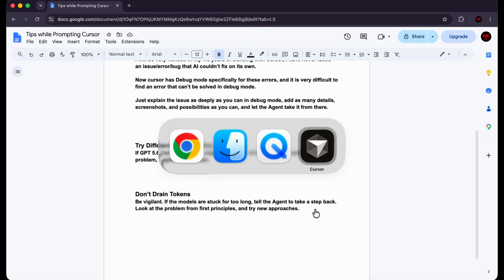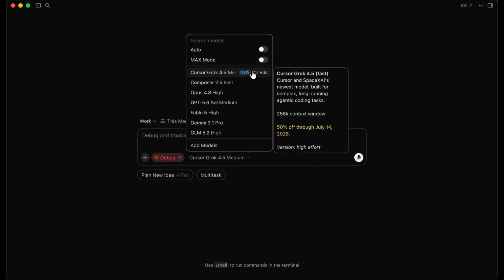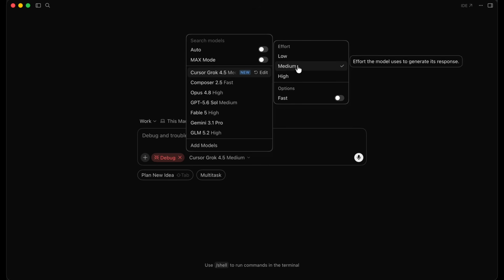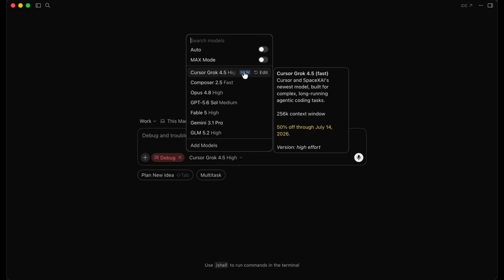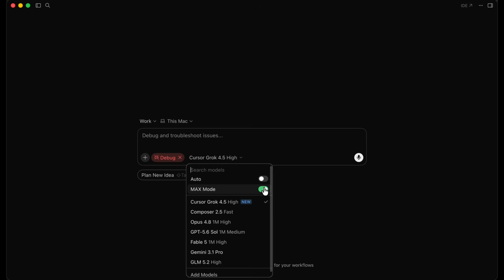So if I head over to Cursor right over here, this is Grok 4.5 medium. Right, but I can click on edit here and I can turn the effort to high. All right, so Cursor Grok 4.5 high is obviously going to be a lot better at debugging compared to medium. And I can also turn on max mode. All right, which will max out context windows and tool calls. So you can enable max mode and start using max mode as well. So these things will definitely help you.